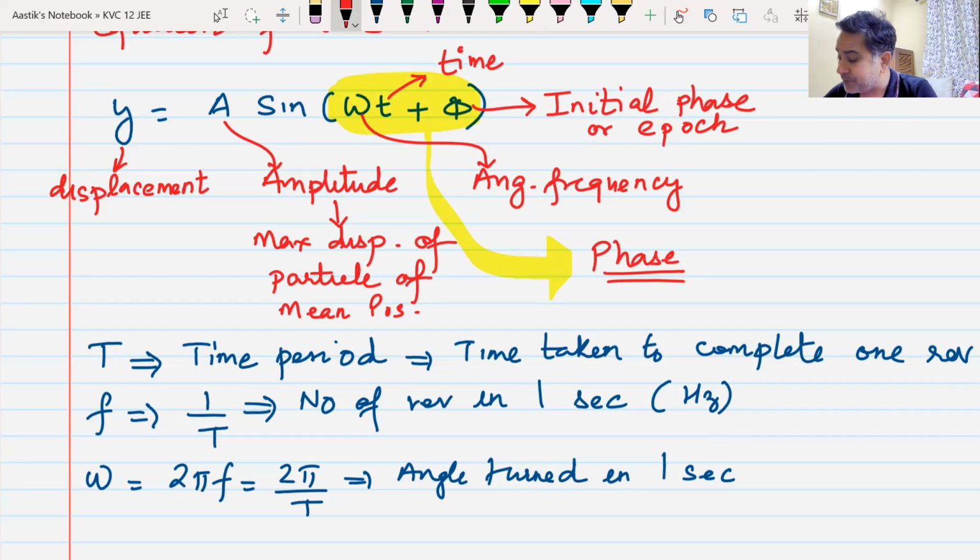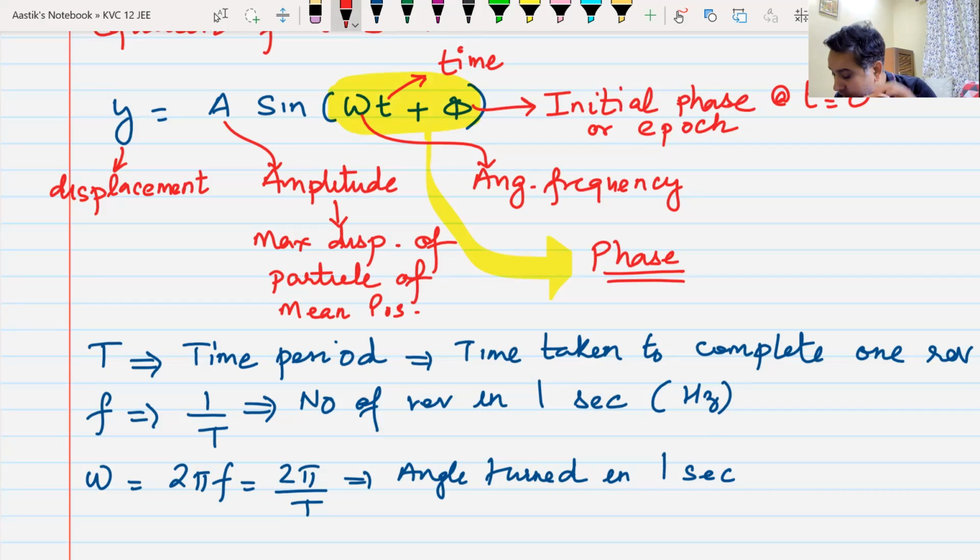When I put time at 0 in the phase, omega t plus phi, it becomes phi. Therefore, phi is known as initial phase. Do we understand this? Yes or no?